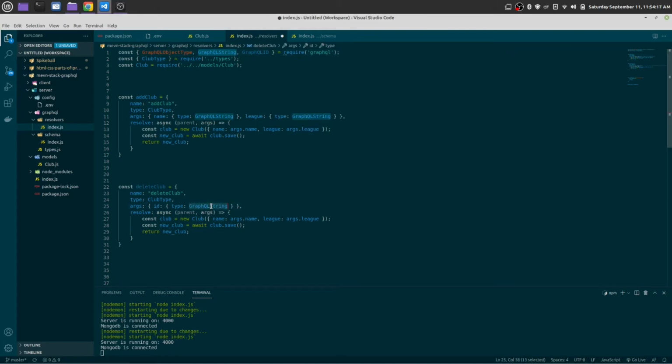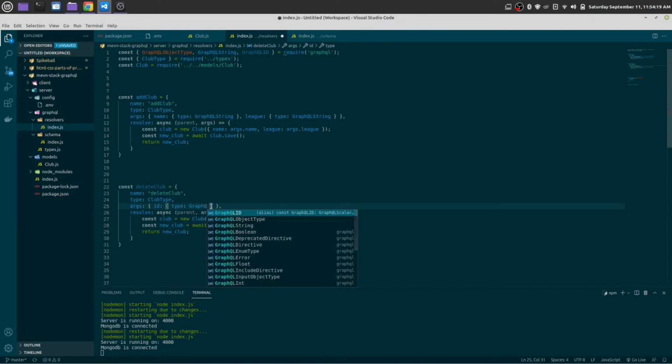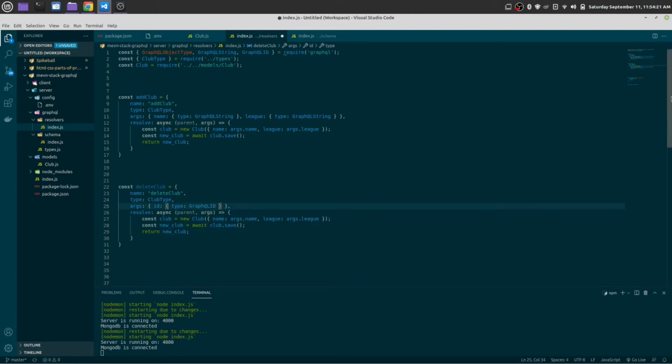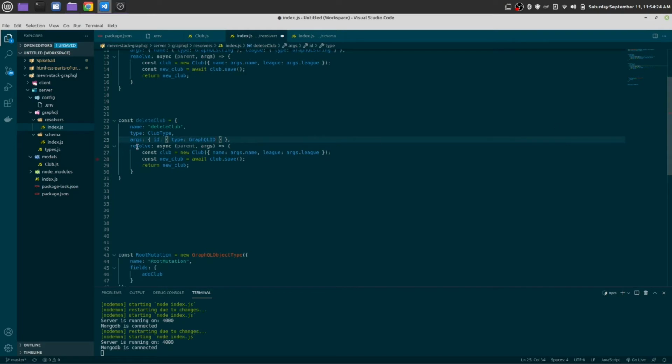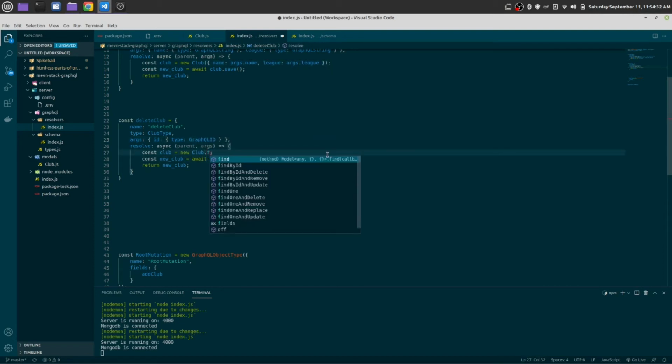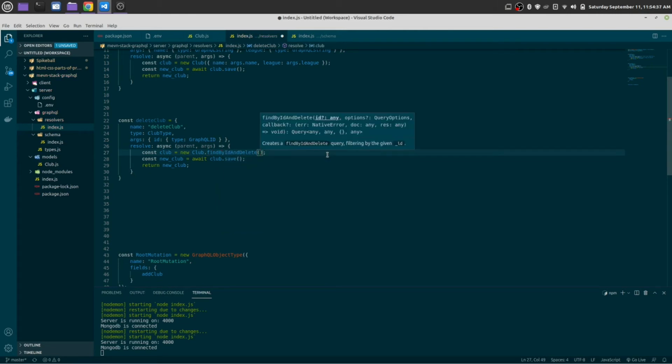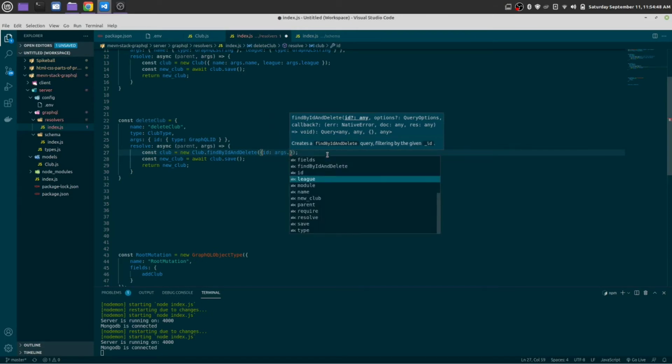Okay, GraphQL id, this is also an asynchronous function. Club dot find by id and delete. The id will be args.id,